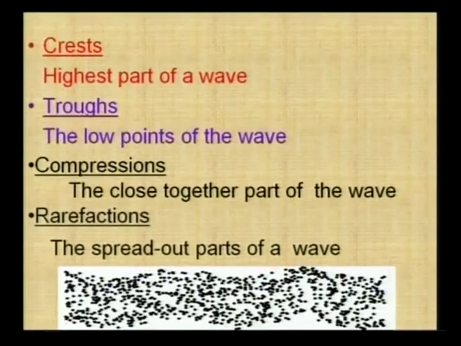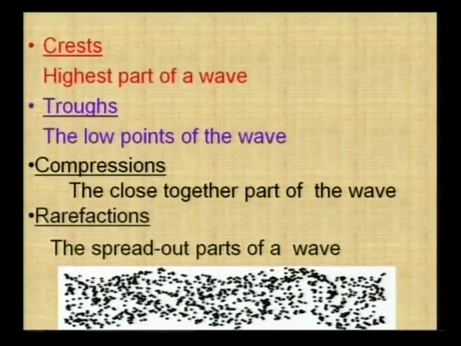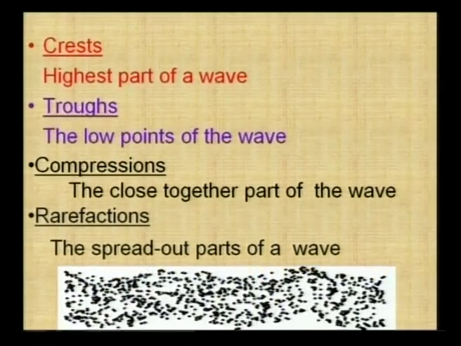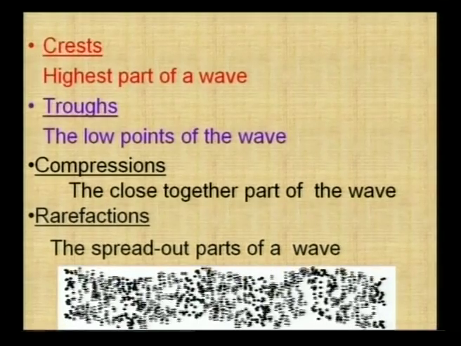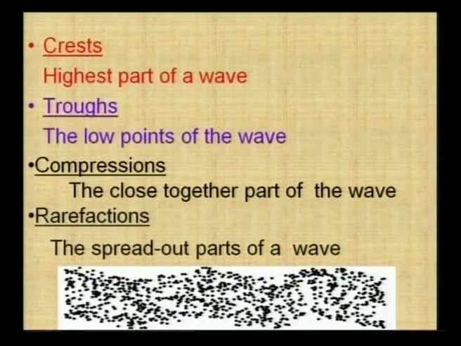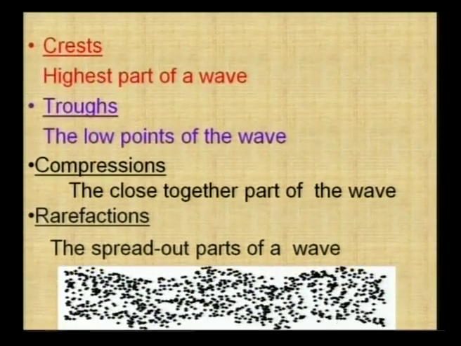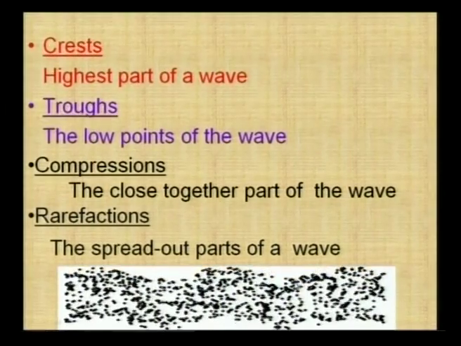So friends, let us see on the screen. The closer particles of a wave are known as compressions and the spread out particles of a wave are known as rarefactions. So friends, in this figure, in this wave, we are observing some closed particles. These closed particles are known as compressions and we are also observing spread out particles. These spread out particles are known as rarefactions.